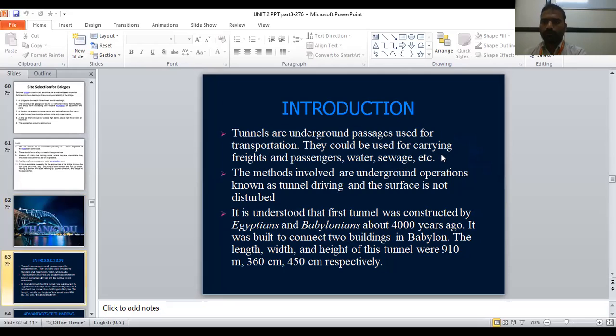So next, let's see what all we have studied. Waterways we have studied, roadways, airways, railways, and bridges we have studied. Then one more point is there in the transportation system. When a vehicle or traffic is moving like this, if you see that there is a big hill, it is very difficult to turn the road and cross that hill. Then how to travel from one point to another? Can anybody tell me?